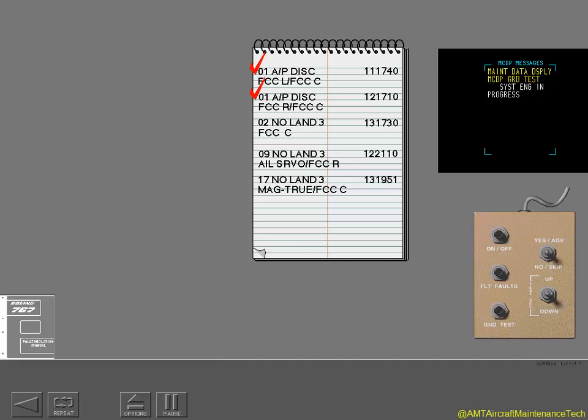The MCDP is verifying that the FCCs are not engaged. The FCCs and the TMC are performing a self-test and reporting back to the MCDP. The MCDP is verifying the interface between the primary and secondary systems. Ground test mode has been entered. All self-tests have been completed.